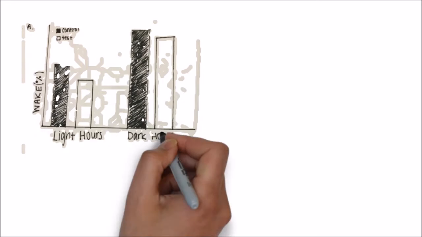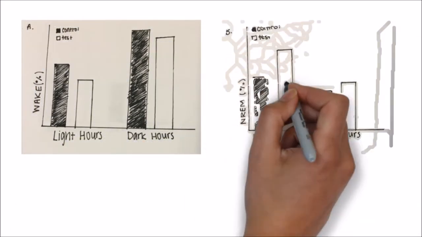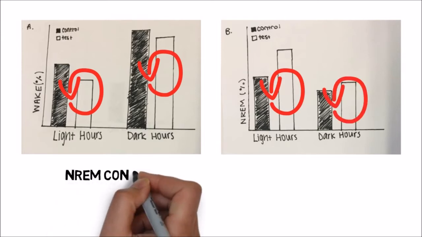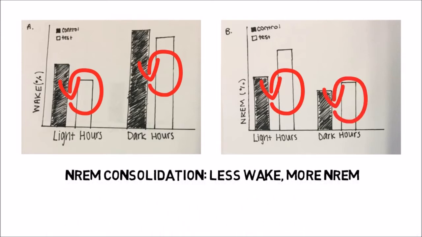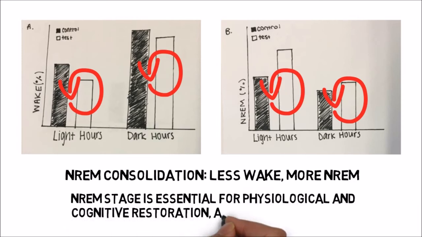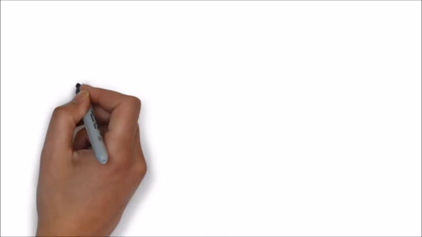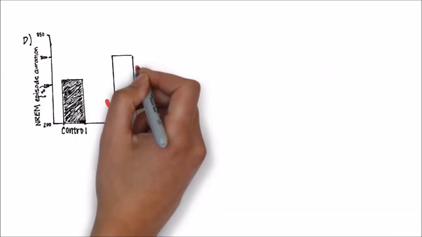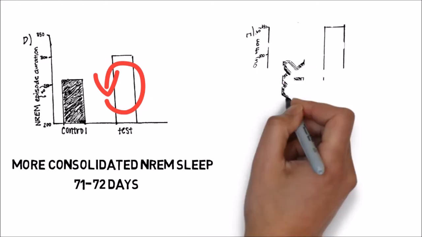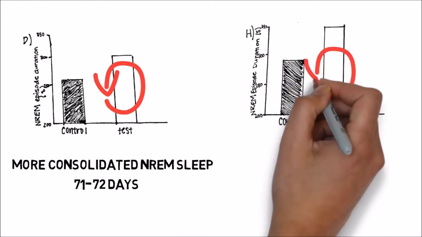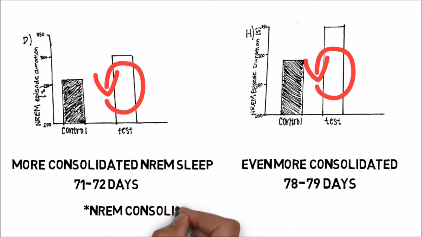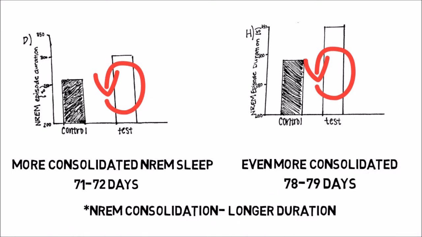The first major finding was that, prior to stress implementation, the test diet improved non-REM sleep consolidation. This means that rats on the test diet spent less time in wake and more time in non-REM sleep, as described by the following figures from the study, as seen in figures A and B. Figure D shows a direct comparison between diet and non-REM sleep duration. These images are all representative of prenatal days and nights 71 to 72, before stress was applied. 1 week later, the sleep of the rats on the test diet was even more consolidated, as shown.